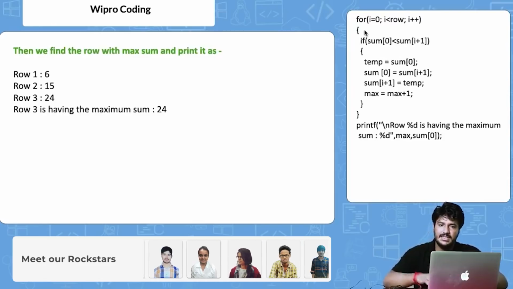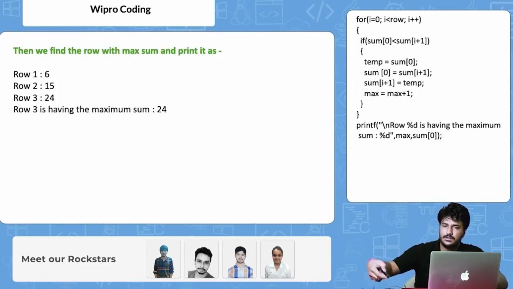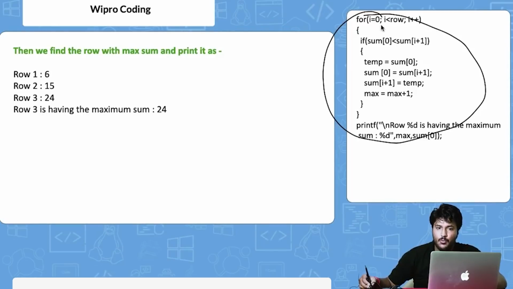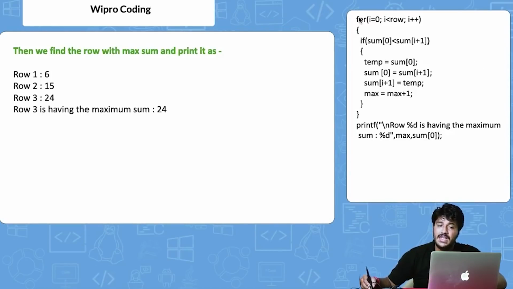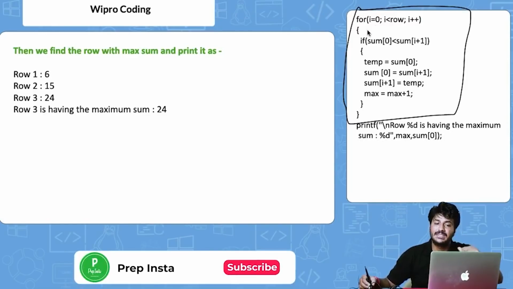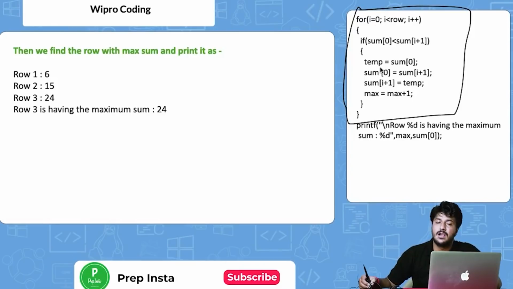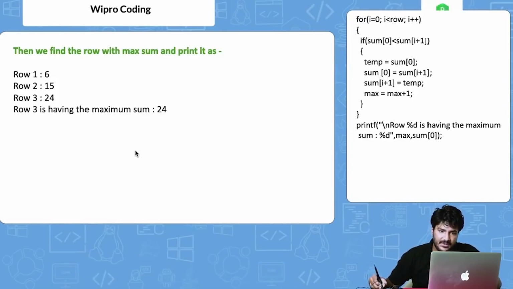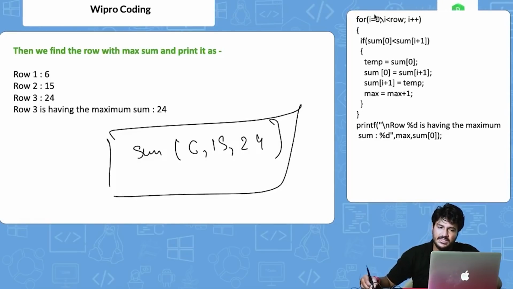Now this is the final code for printing out the sum. Now what I want you to do, I will not explain. This is very easy, and every one of you should know how to find the maximum element in an array. So basically this is an array, sum of 6, 15, 24. We are basically finding the maximum using this particular code.